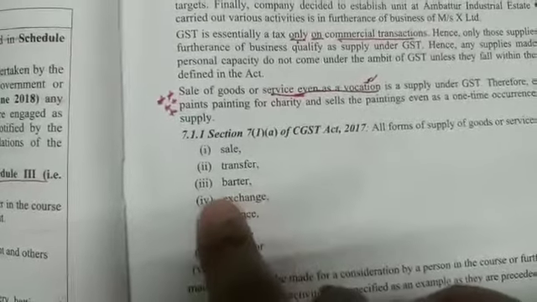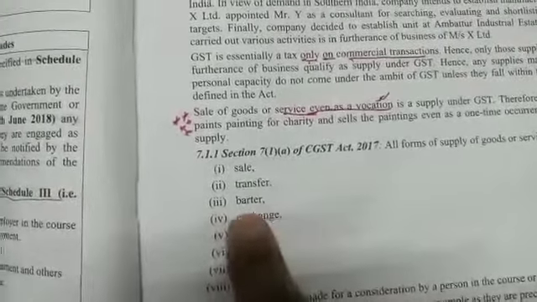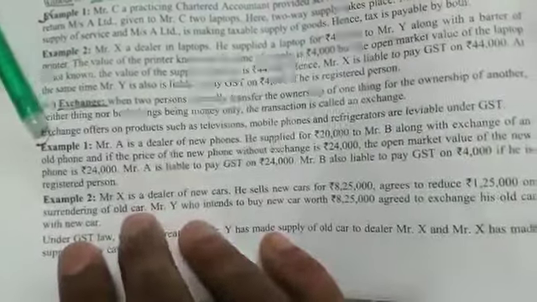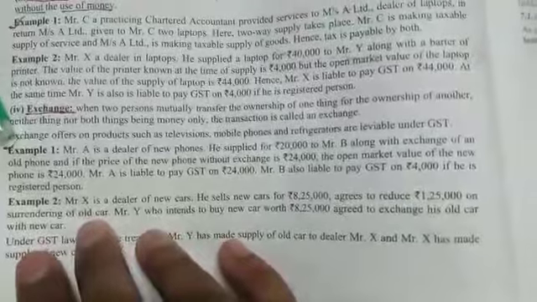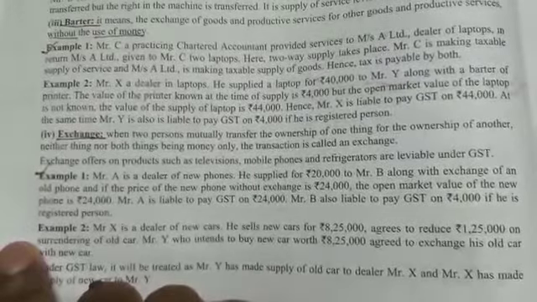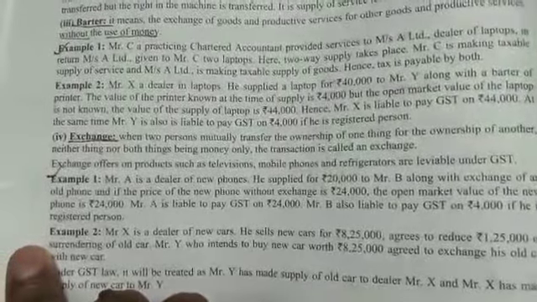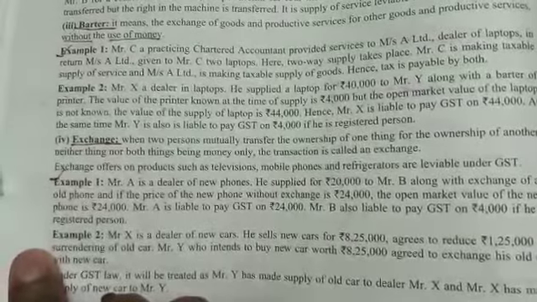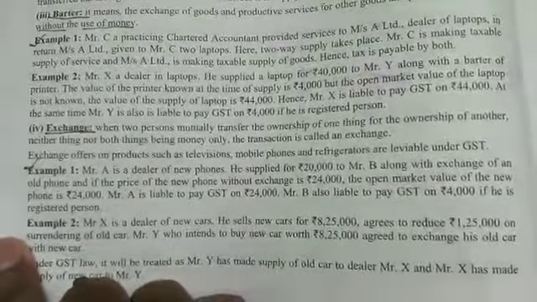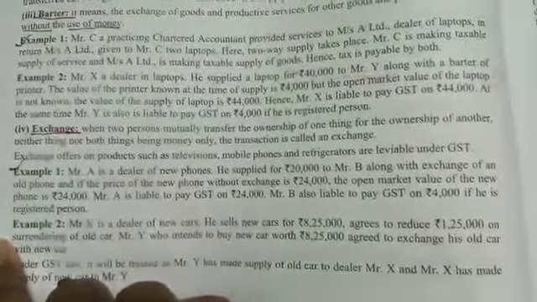Now the next point is exchange. What is exchange? Here when two persons mutually transfer the ownership of one thing for the ownership of another, neither thing nor both things being money only, the transaction is called an exchange. Exchange offers on products such as television, mobile phone, refrigerator are leviable under GST.